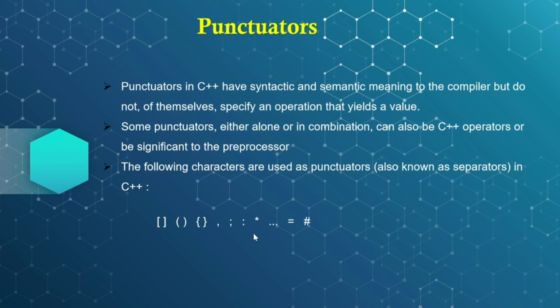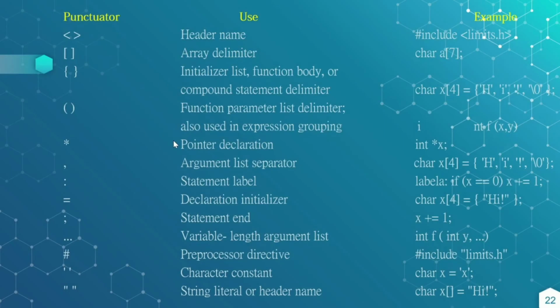Okay, some of the punctuators are less than, greater than, which is used for the header name. Like this, #include <limits.h>. This can be specified in between the less than, greater than. This is specified as the header name. And square brackets, which are used as the array delimiter, char a[7]. a is the character array of size 7. So this is the character array.